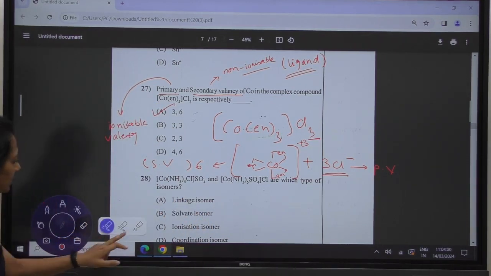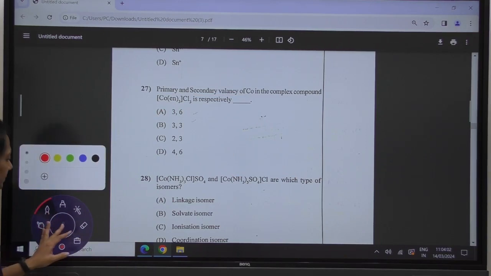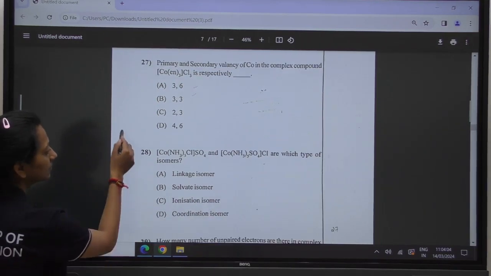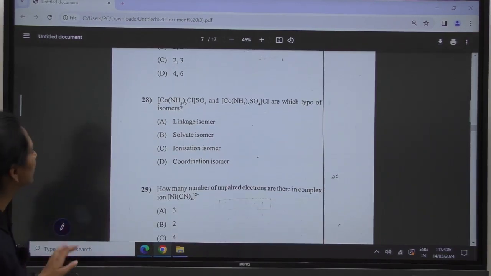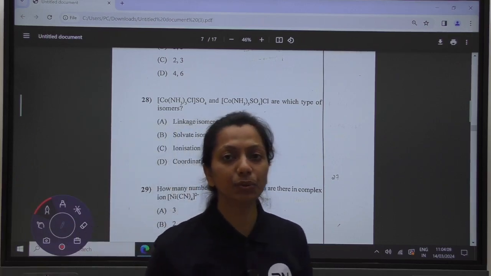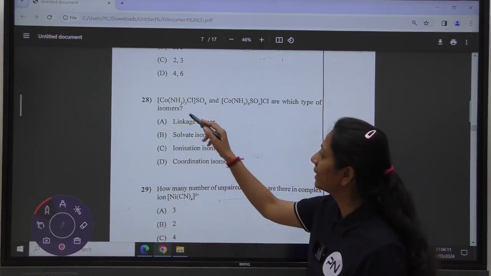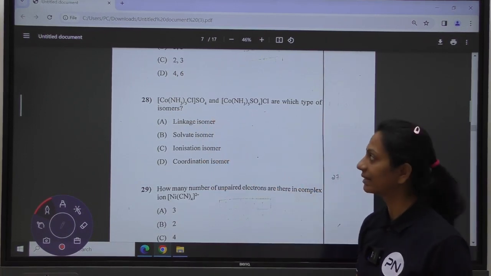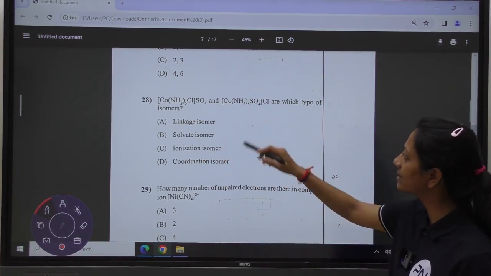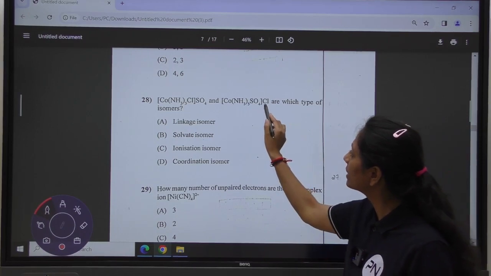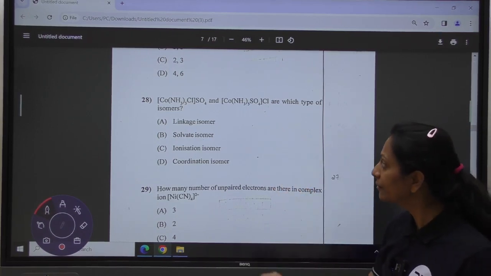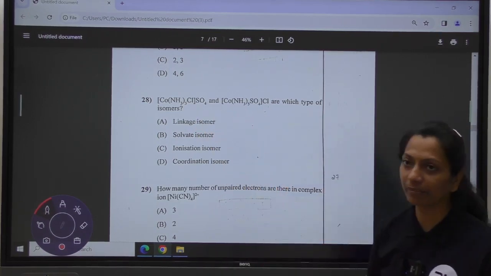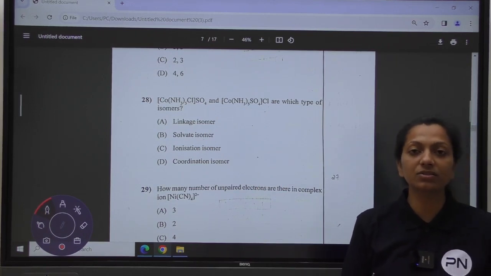Moving towards the next question. In question number 28, they had given you 2 complexes. One is pentaamminechloridocobalt(III) sulfate, and the other is the same but the counter ion is chloride. If we are dissolving these 2 complexes in water, the respective ions they will give are as follows.